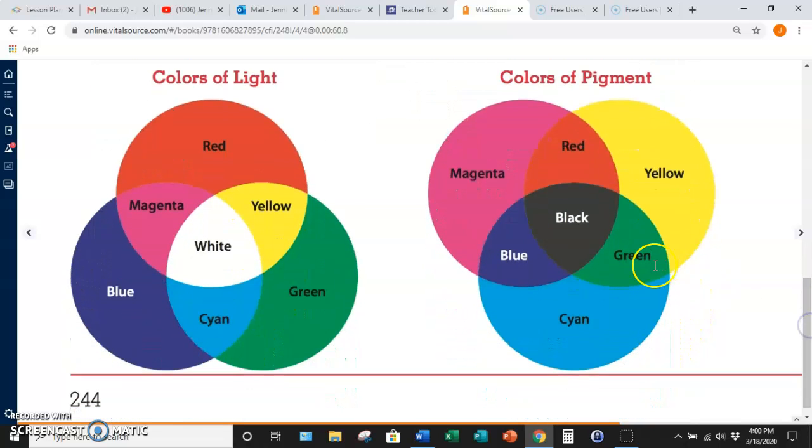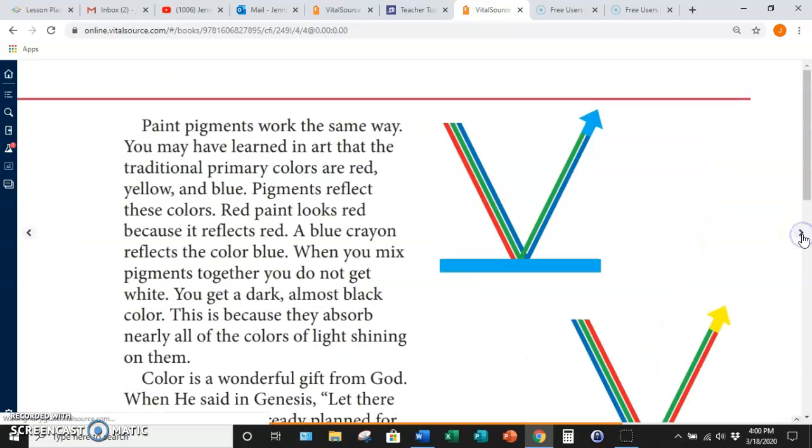All right, so now you have these inner colors on the outside, and you have the outside colors from this one on the inside. So the colors of pigment are kind of the opposite of the colors of light. And then you get black in that center part instead of white when they combine. Paint pigments work the same way.